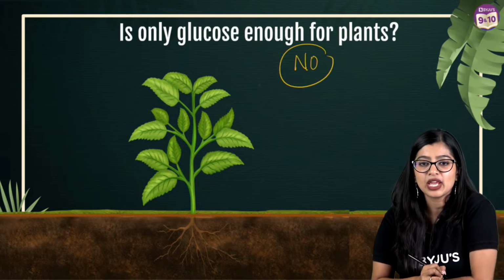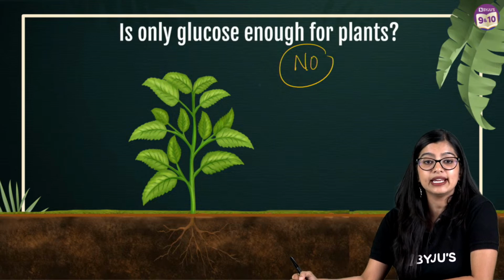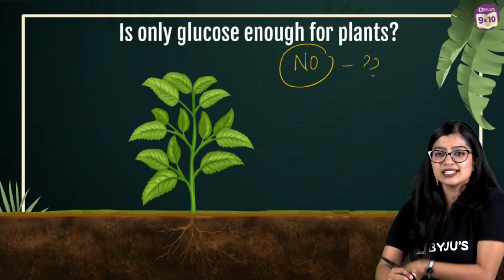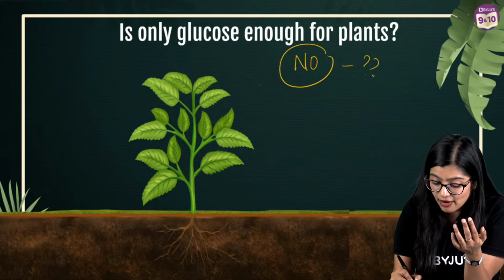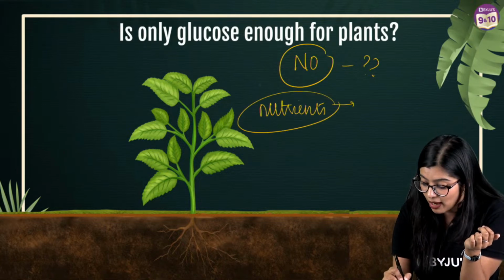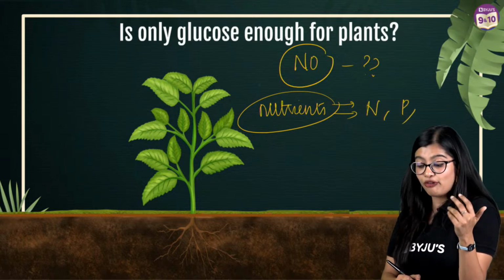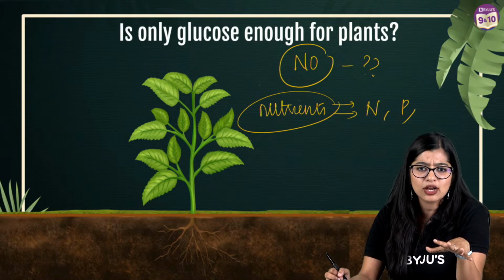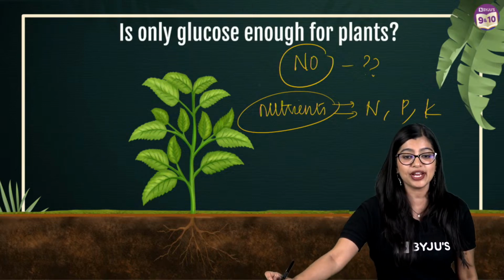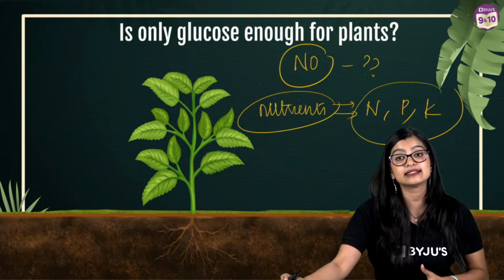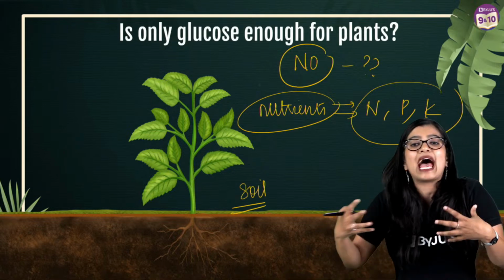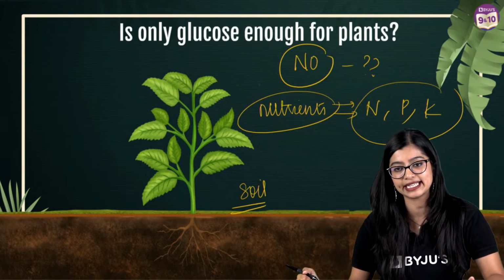Absolutely not, right? Now the thing is, if that is not enough, I need you to tell me why this alone is not enough. Because glucose is one nutrient, but there are various other nutrients that we require, right? What are the various other nutrients? We require nutrients such as nitrogen, we require phosphorus, right? We require various inorganic components, yes? So we have potassium, exactly, NPK, right? So as you all know, this is necessary. So where do they get the other nutrients from? They get them from the soil so that they can carry out various other activities.